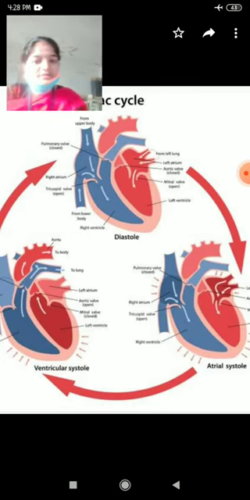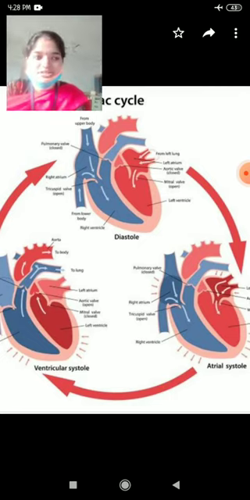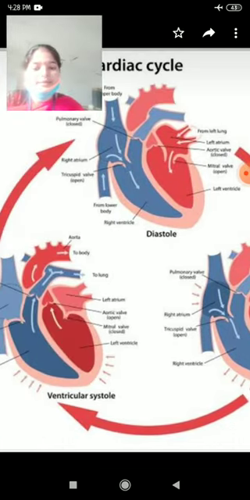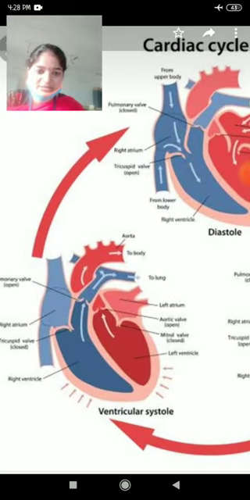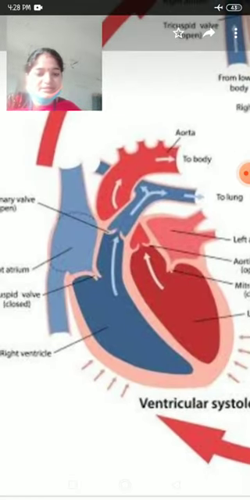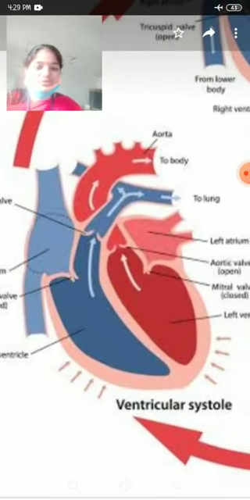When the auricles are in the contraction state, the ventricles are in diastole. At the time of auricular contraction, the ventricles are in a relaxed state, and the auricles send blood into the ventricles. Clear? When the ventricles are filled with blood, immediately they start contraction, which is called ventricular systole.